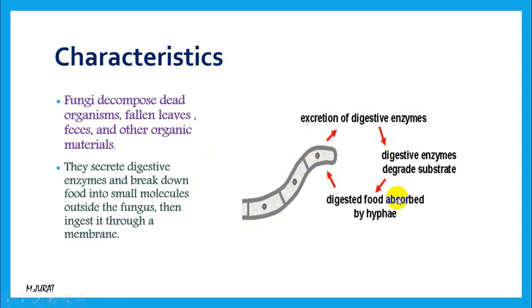But fungi digest food outside their body with the help of those filaments. These filaments release some enzymes and acids. They digest food particles outside their body, then absorb only the useful particles inside. So that's why their main structure which helps them to digest food or get food is the hypha.